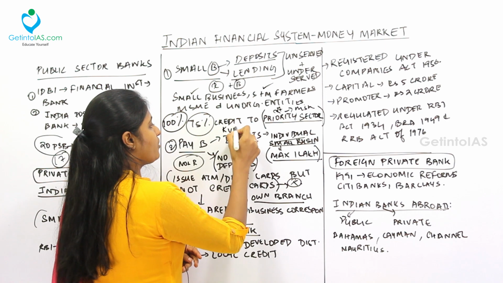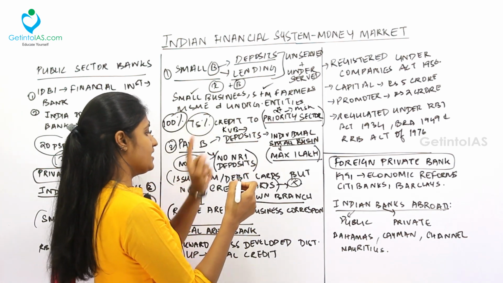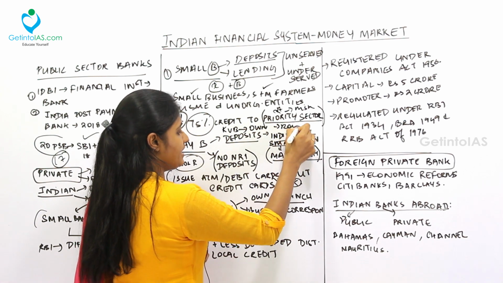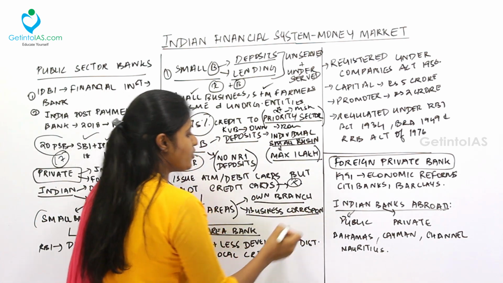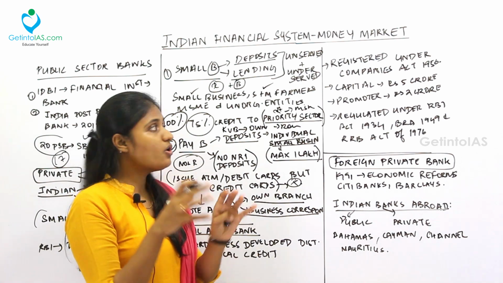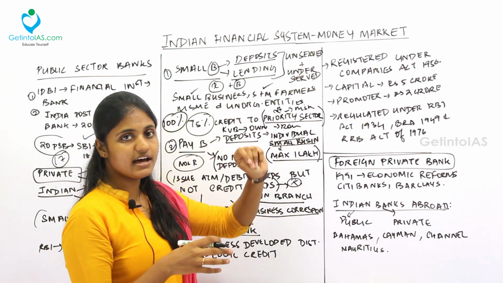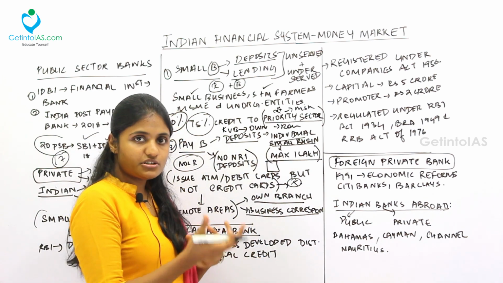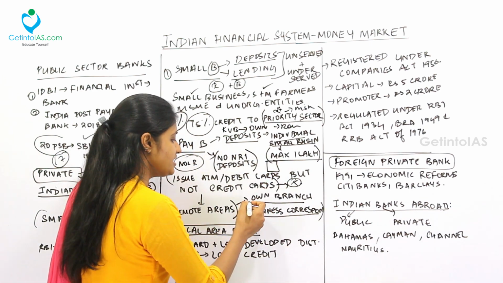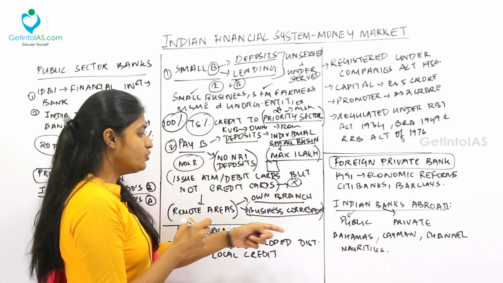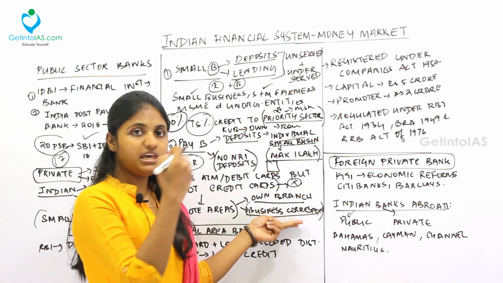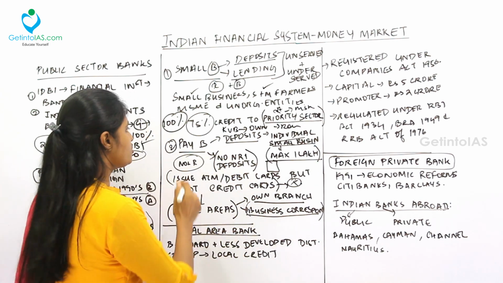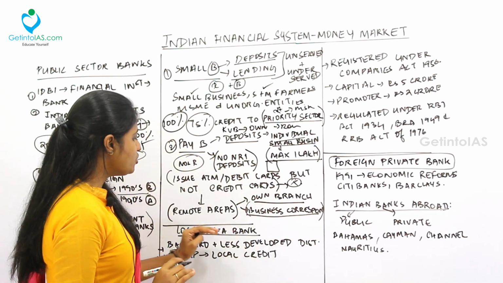See, you take KVB bank, okay. So this bank has a subsidiary. So that own branch will be set up in a remote area or through a business correspondent. See, in some rural or underserved or unserved areas, you can't set up a bank. Fine, you won't have the technological and infrastructure facilities to set up in that area. So hence you will send a business correspondent to that area to take forward the banking activities. He will go in place of the bank and take forward the deposit and lending activities. So this is called as what? The payment bank.